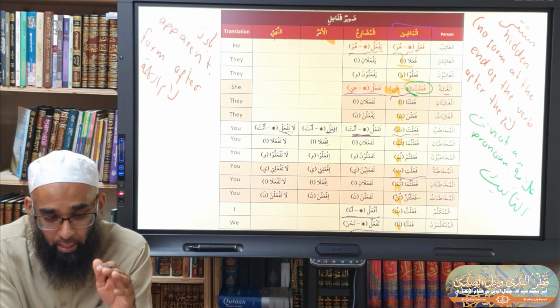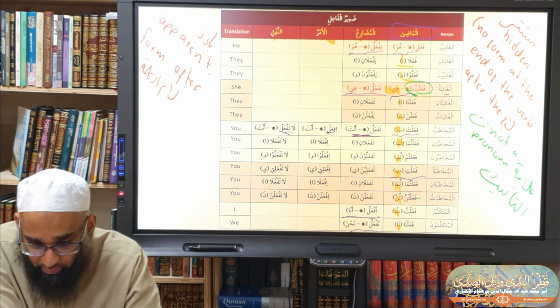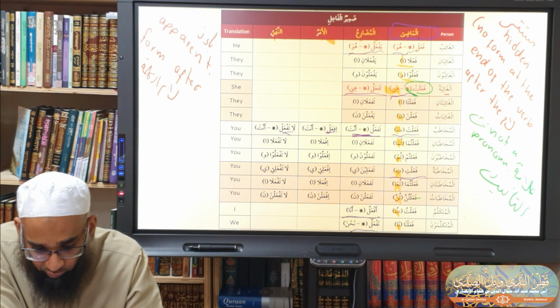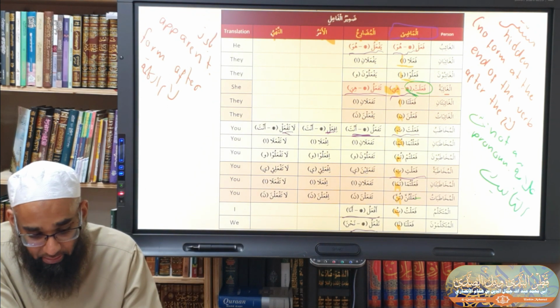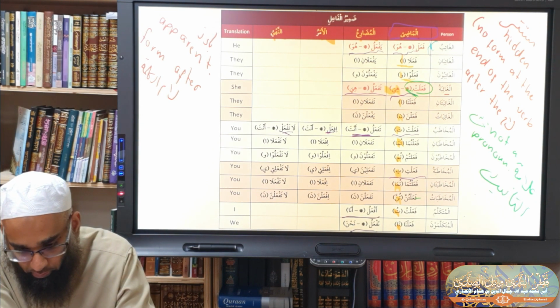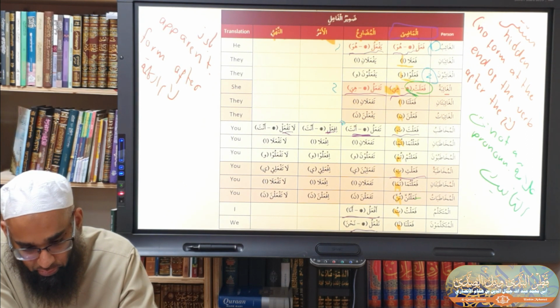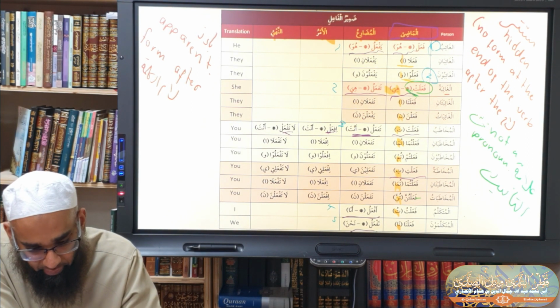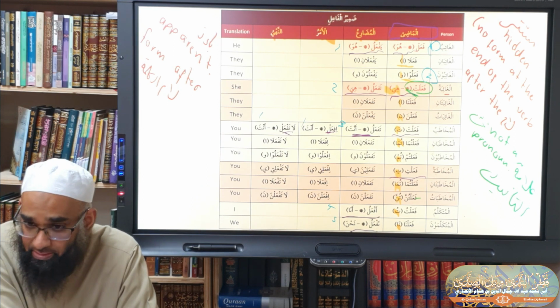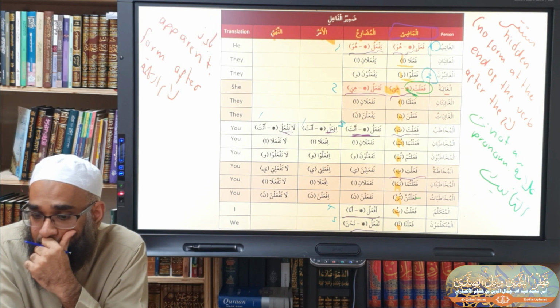Okay. Now we know that in the madhi you have two mustatir, in the mudari you have five mustatir, and in the amr you have one. If we number them, here we have number 1 and number 2, here we have 1, 2, 3, 4, 5, and here we have 1, 1. Now even these mustatir, there are two types of mustatir.